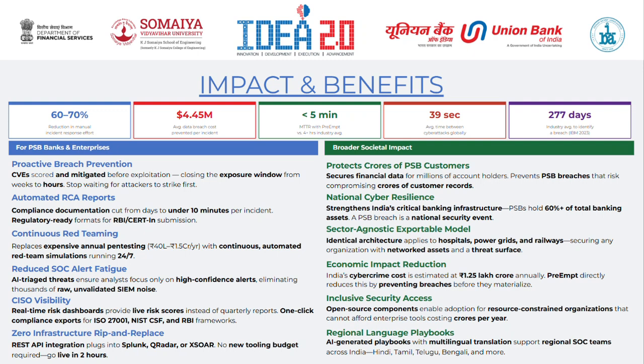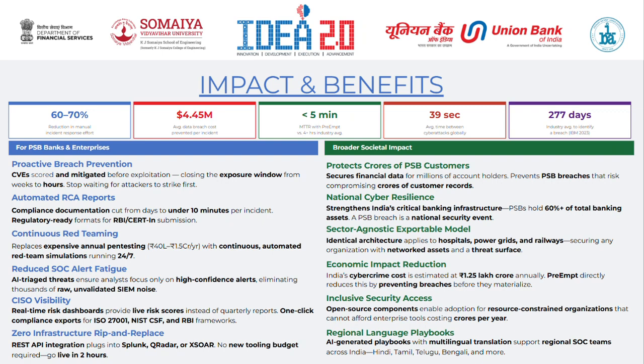Looking at the broader impact, we're protecting millions of banking customers by securing core financial systems. This also strengthens national cyber resilience since PSBs hold a major share of India's banking assets. The same model can extend to other critical sectors like hospitals, power grids, and railways. By preventing breaches early, we also reduce the huge economic cost of cybercrime in India. And with open and accessible components, even smaller organizations can adopt this.